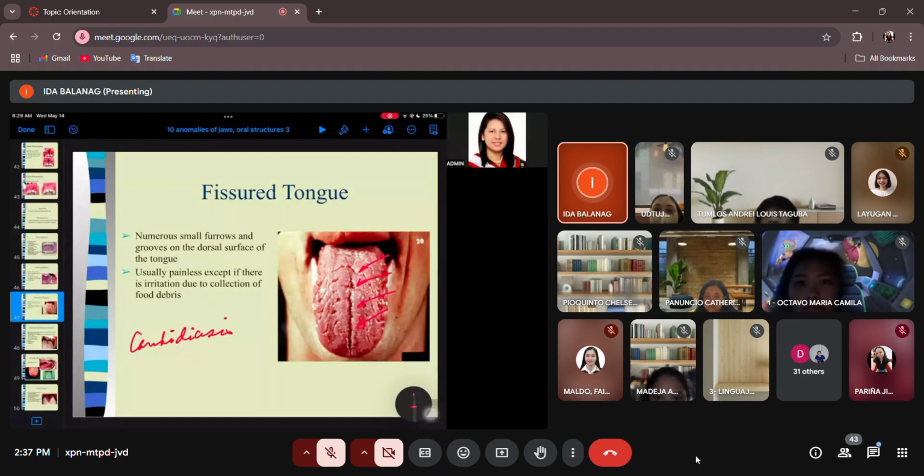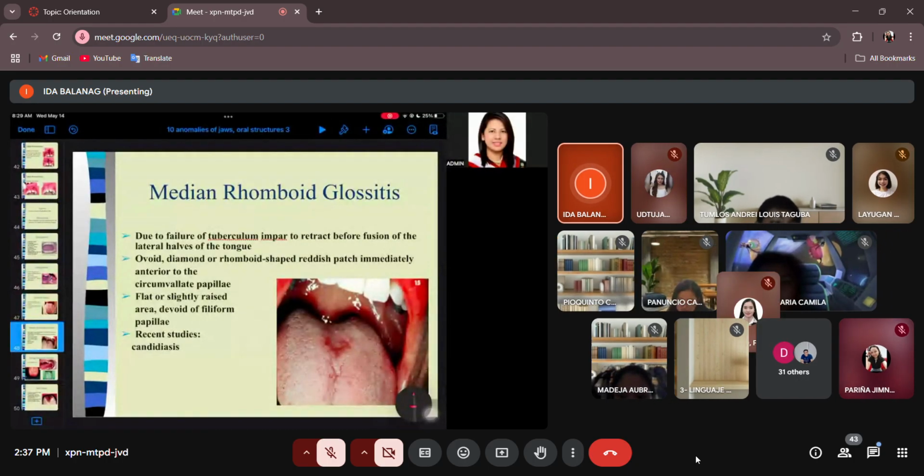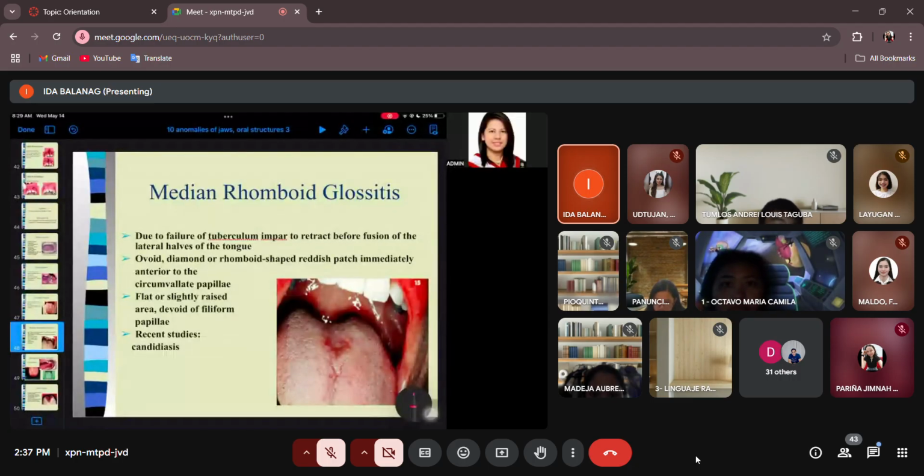Okay, any questions? Okay, red patch on the tongue. But where is the red patch? So we call this the median rhomboid glossitis. We've mentioned it last time.